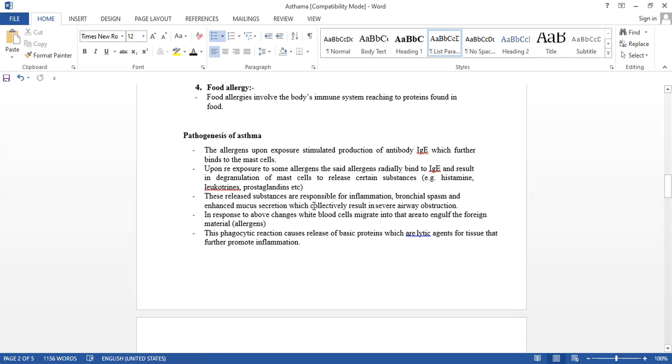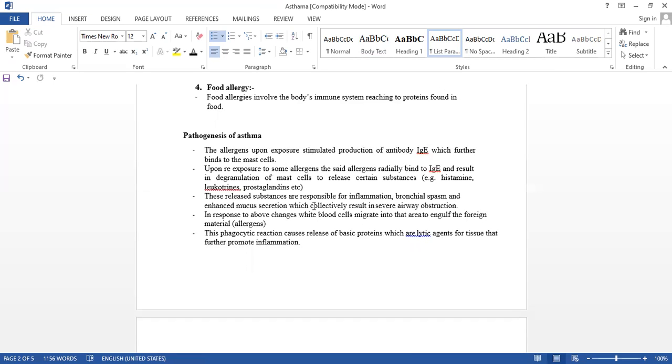These released substances are again responsible for inflammation, bronchial spasm, and they increase the mucus secretion, which collectively results in severe obstruction in the respiratory tract, due to bronchospasm, bronchoconstriction, inflammation, and the deposition of heavy mucus that will not allow the air to flow easily.